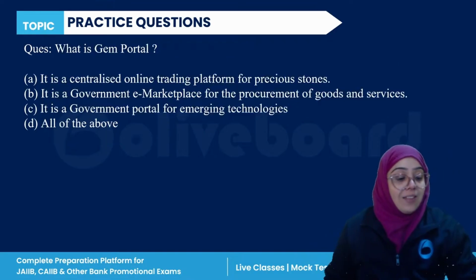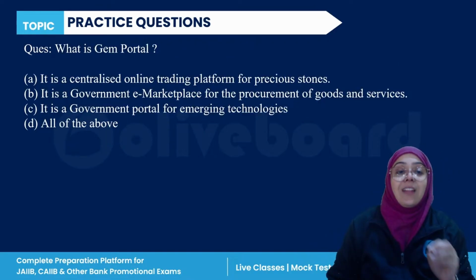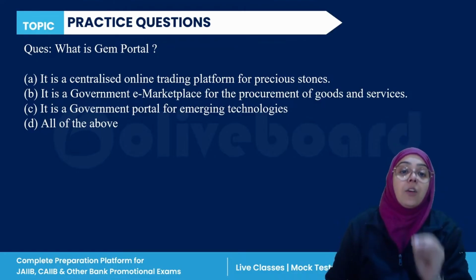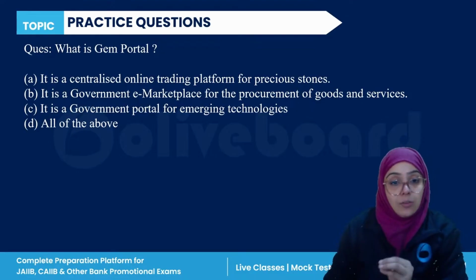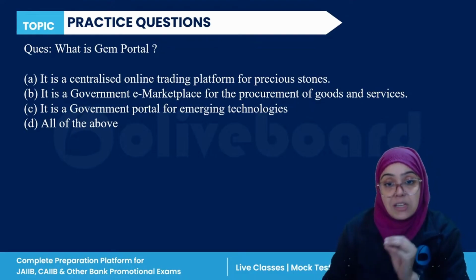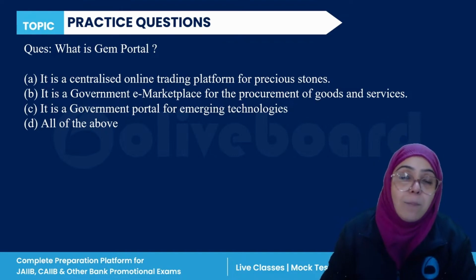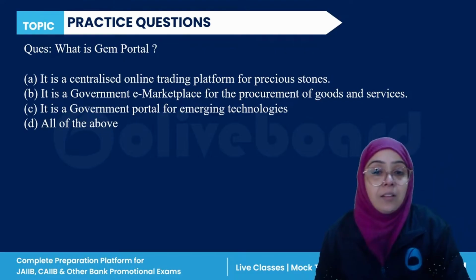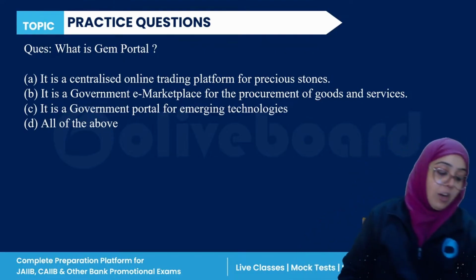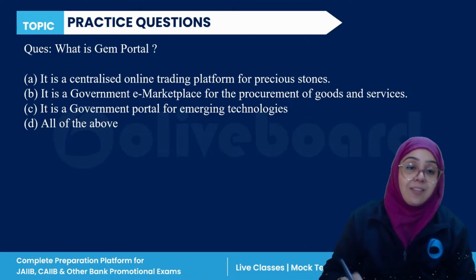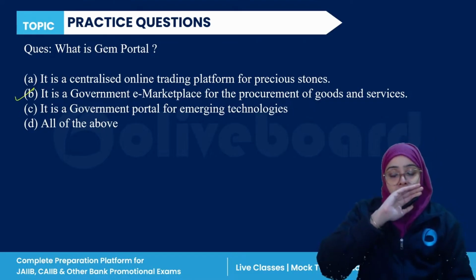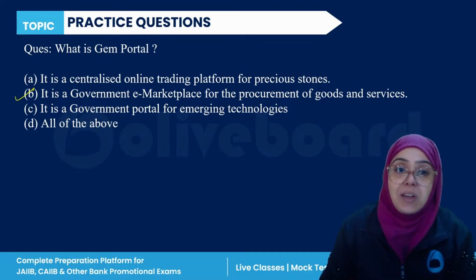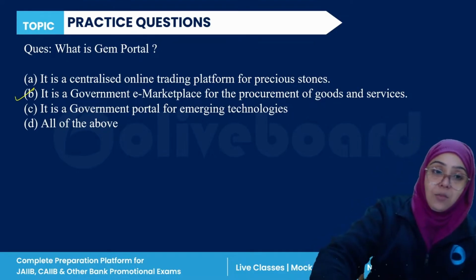Next question. What is a GeM portal? It is a centralized online trading platform for precious stones, a government e-marketplace for the procurement of goods and services, a government portal for emerging technology, or all of the above. Very easy. GeM is the Government e-Marketplace. So B is the correct answer. It is a government e-marketplace for the procurement of goods and services, right?